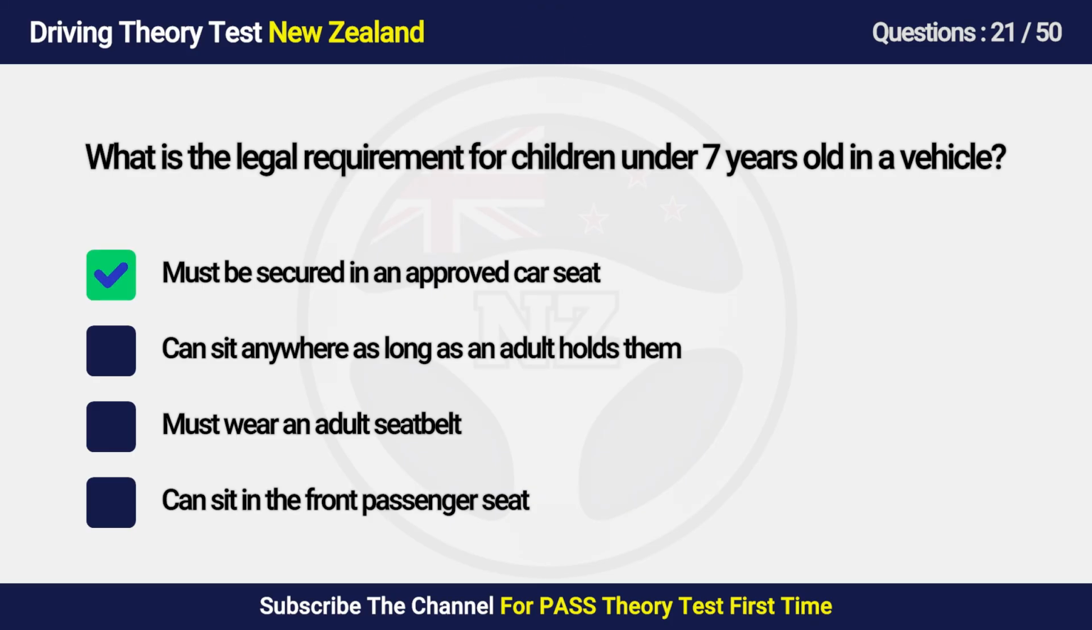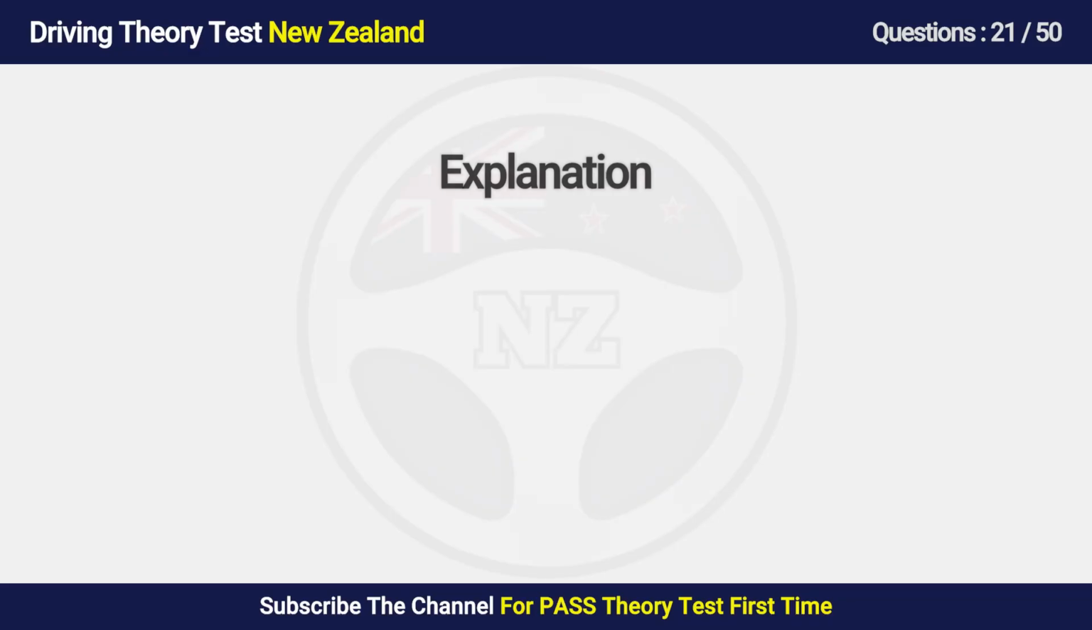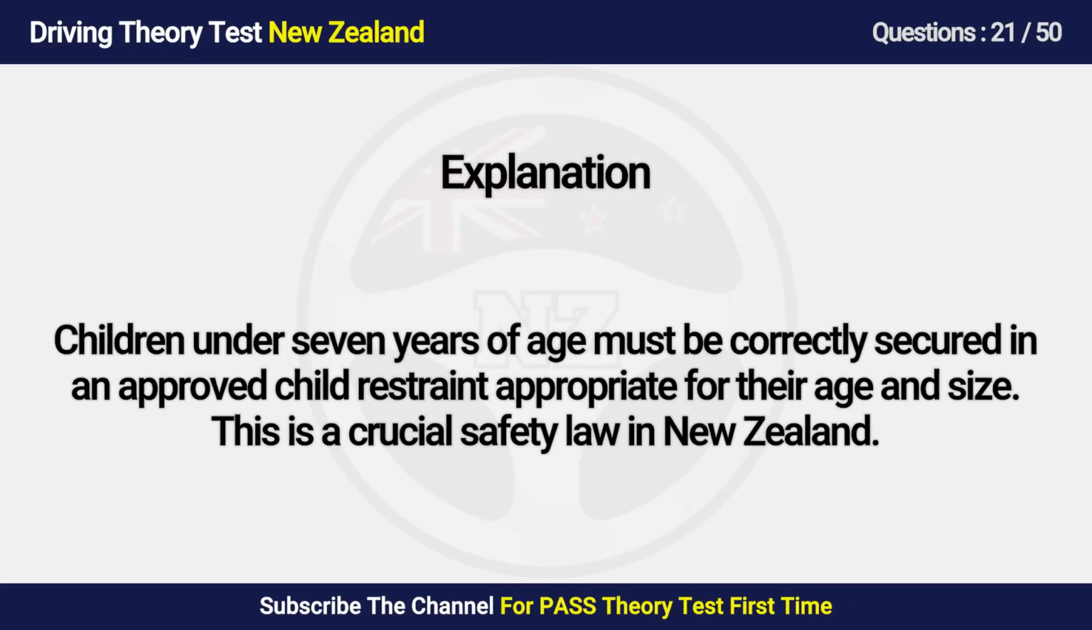Answer is A. Must be in an approved car seat. Children under 7 years of age must be correctly secured in an approved child restraint appropriate for their age and size. This is a crucial safety law in New Zealand.